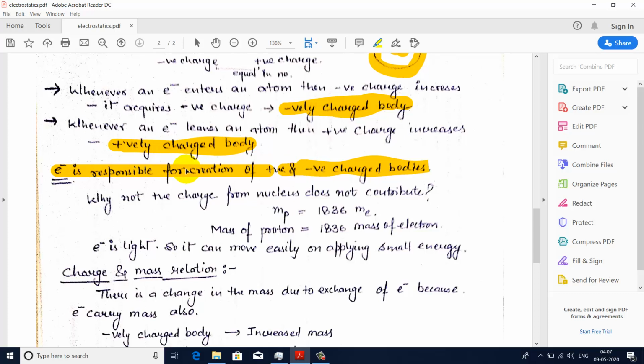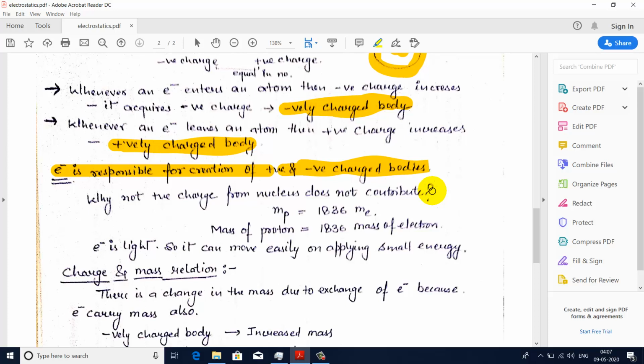Now there is one question: why does the positive charge from the nucleus not contribute? Here the electron is either entering an atom or leaving an atom. Why does the proton, or positive charge in the nucleus, not enter or leave the atom?